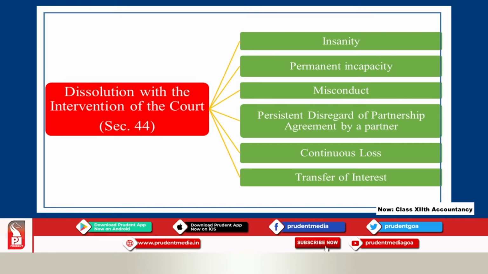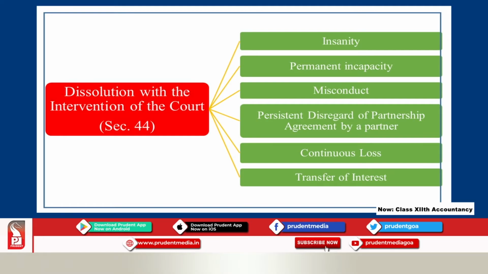One is on account of insanity of the partners. If a partner becomes insane, meaning a person with unsound mind, under such circumstances the court can ask those people to close down their partnership firm.